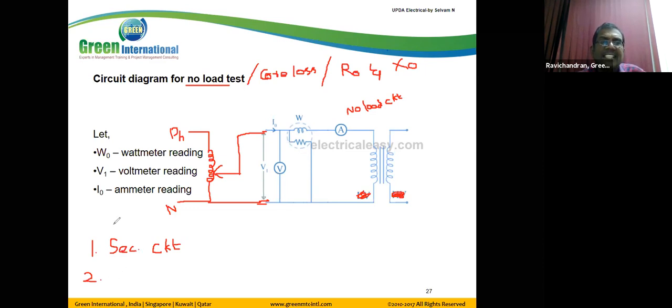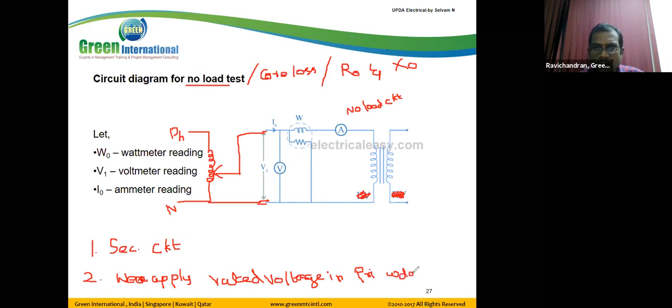Now, to conduct the no load test, or to find R0 and X0, we apply the rated voltage in the primary winding.